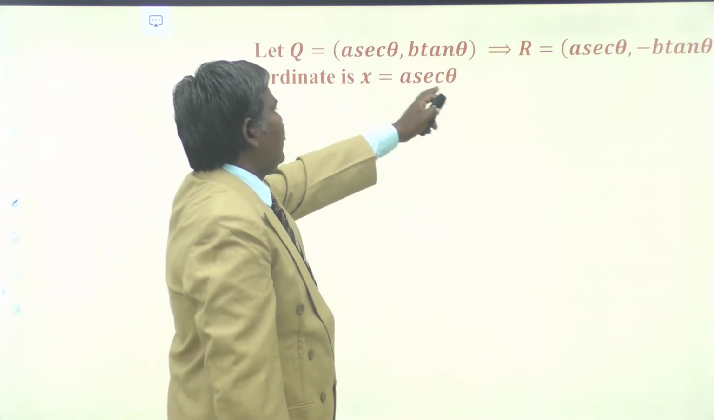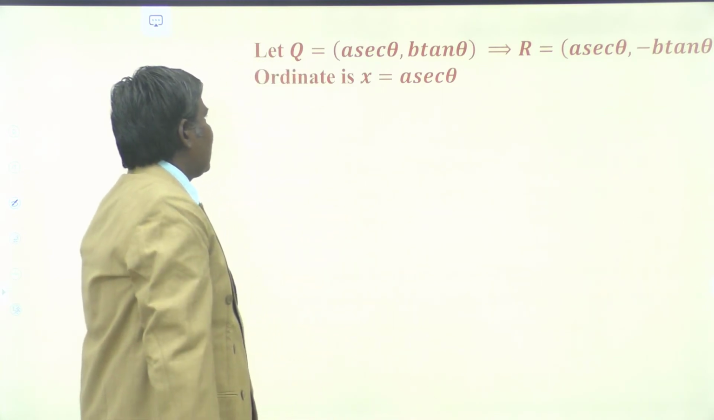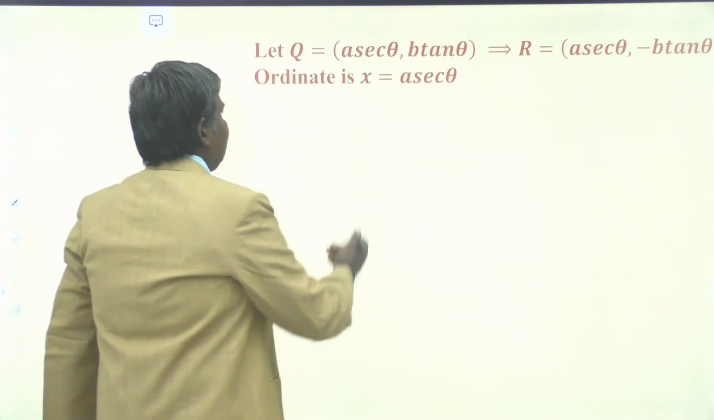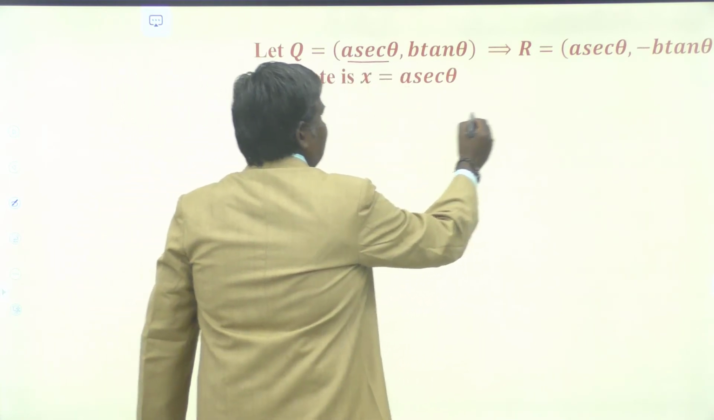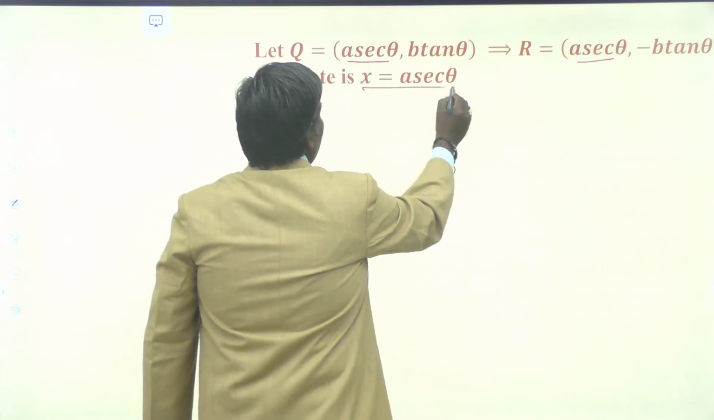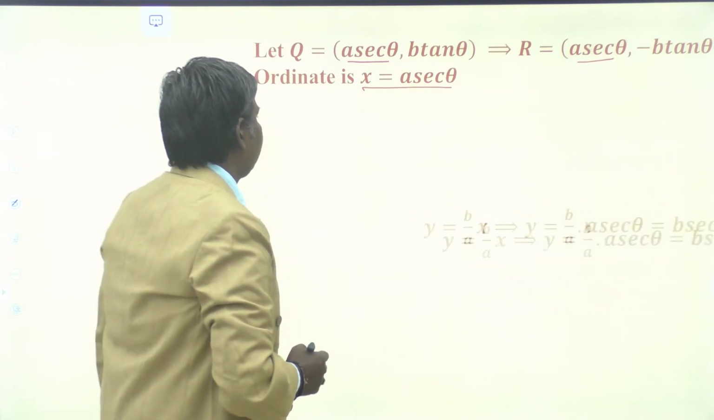Therefore, one of the points of intersection is that one. Immediately your point R is a secant theta comma minus b tan theta. What about the ordinate? On the ordinate, the x coordinate is fixed. Here it is a secant theta. This is also a secant theta. Therefore, the line equation is x equals a secant theta.